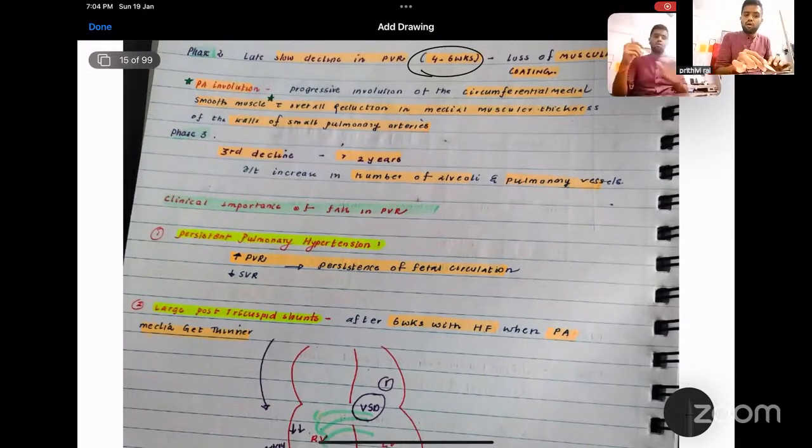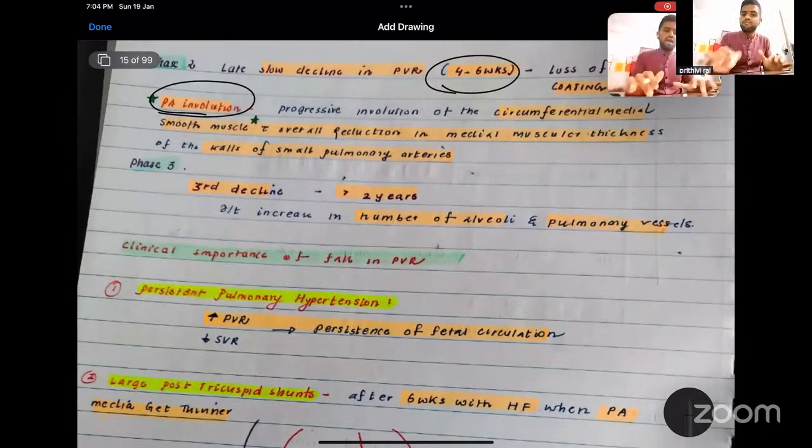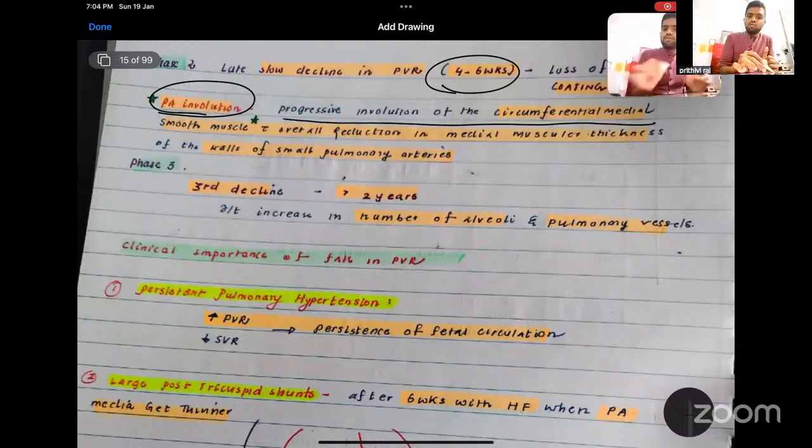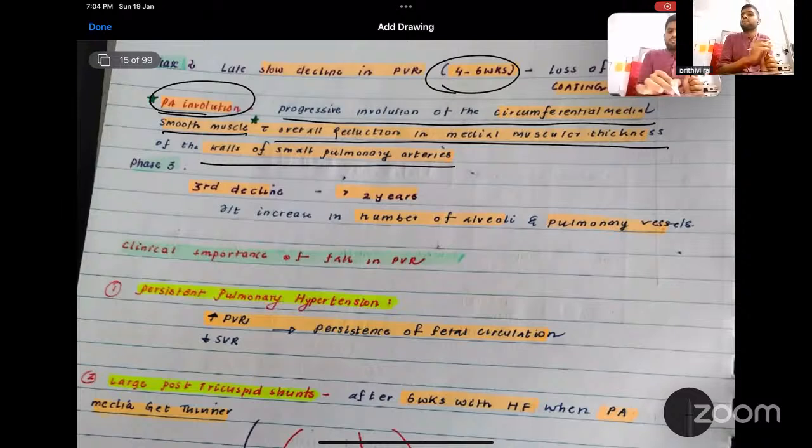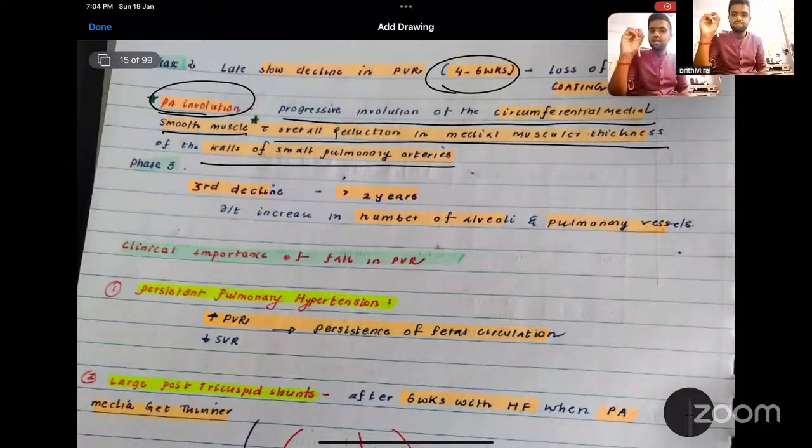PA involution is a progressive involution of the circumferential medial smooth muscle with overall reduction in medial muscular thickness of the wall of small pulmonary arteries. When this occurs, the thickness of the pulmonary artery decreases. As a result, the child's PVR will further fall. Now, this fall is the maximum fall that happens in the child.